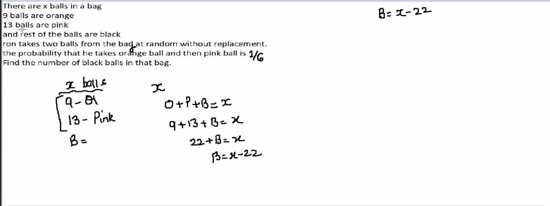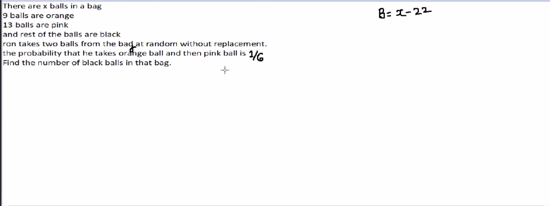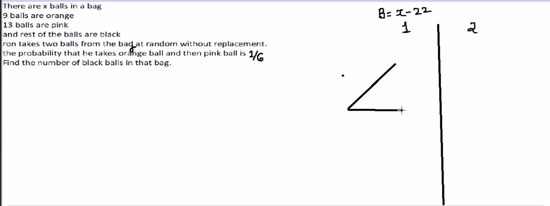Next we need to find, Ron takes 2 balls from the bag at random without replacement. So we need to calculate the probability that he takes an orange ball then a pink ball. For this we need to draw a probability tree diagram. This is for the first time and second. When he's about to choose one ball, he has 3 options. He can choose an orange ball, he can choose a pink ball, he can choose a black ball.